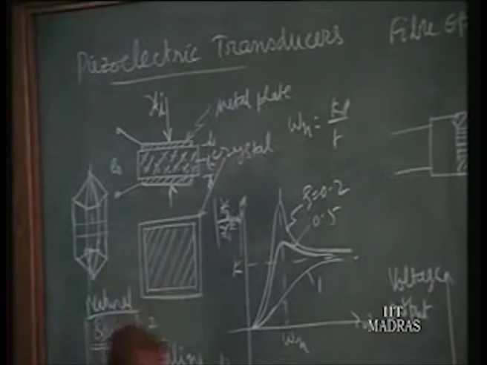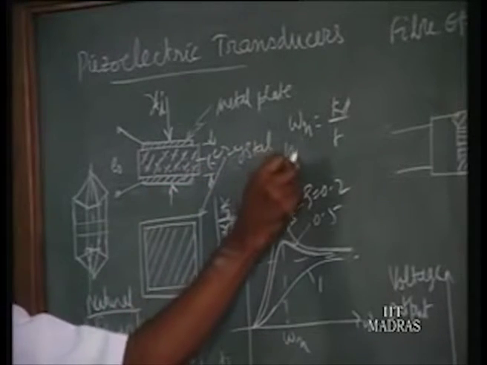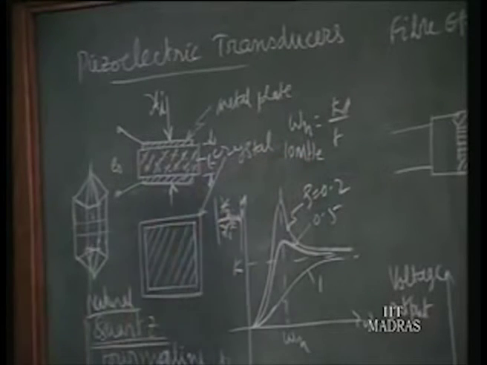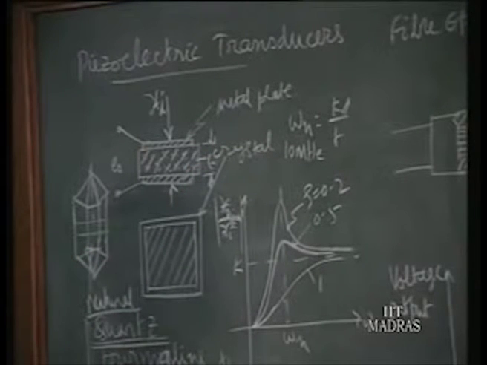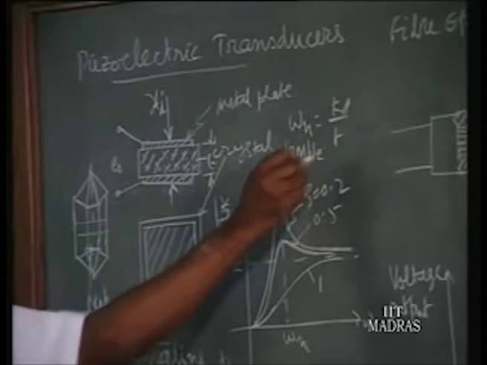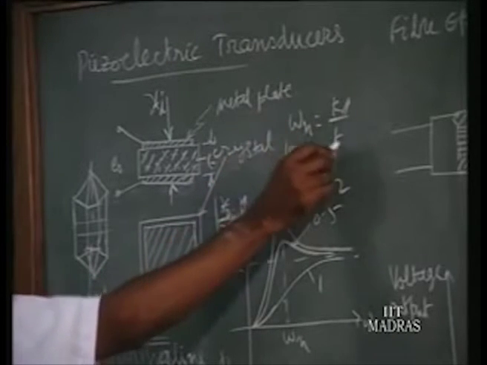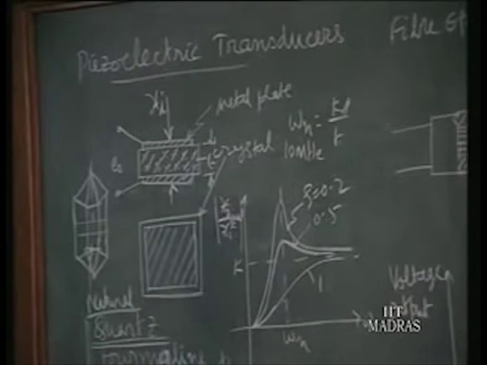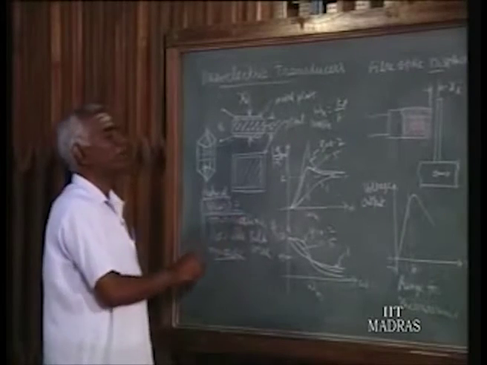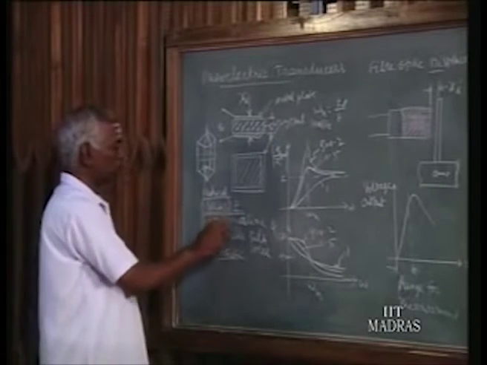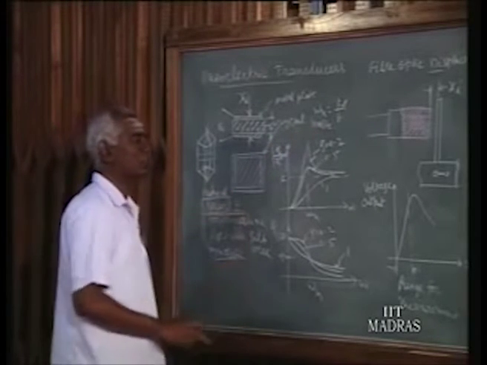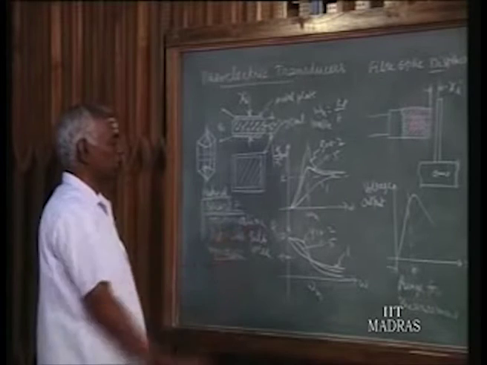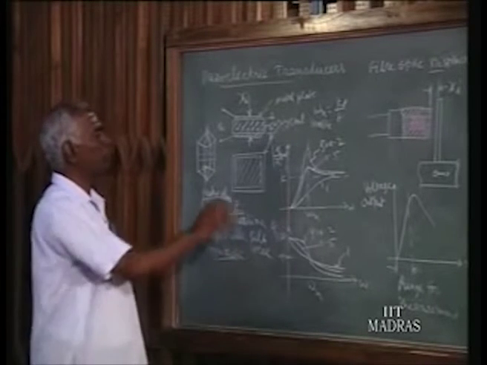When you want a higher natural frequency, up to 10 megahertz, you can go for the quartz crystal. If you want more than 10 megahertz, the thickness becomes too small. For a very high natural frequency, the thickness becomes too small, and then under vibrating conditions this quartz crystal fails. In order to avoid this, tourmaline is used. Since it is the strongest among the available crystals, tourmaline is selected for natural frequencies higher than 10 megahertz, though it gives smaller amplitude of vibrations.